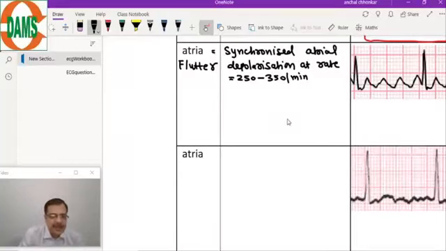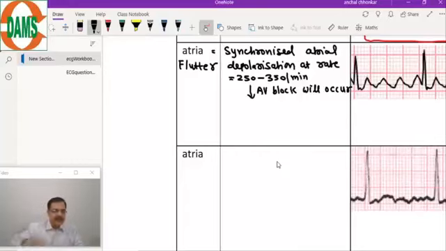This is atrial flutter, the second atrial-origin supraventricular tachyarrhythmia. Atrial depolarization is happening at a rate of 250 to 350 per minute, but the AV node can't conduct at such a fast rate. So a mandatory AV block will occur, because the AV node can't conduct.